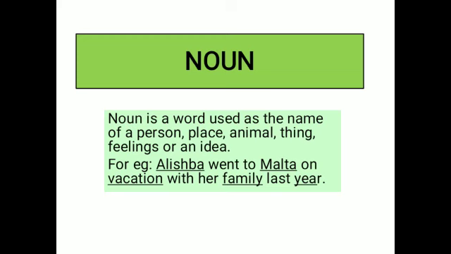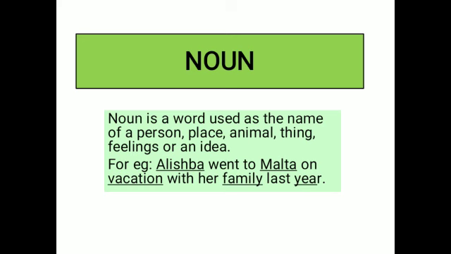On vacation. Vacation is a name given to a kind of trip. So we have one more word, that is vacation. With her family. Family is a word given to a group of people living together, those who are related to each other. Yes, so it is also a naming word. So family. And last year. When did she go? Last year. Now, year is also a noun because year is also a name given to time taken by the earth to complete one revolution, right? So, all these words, all these naming words are called noun.